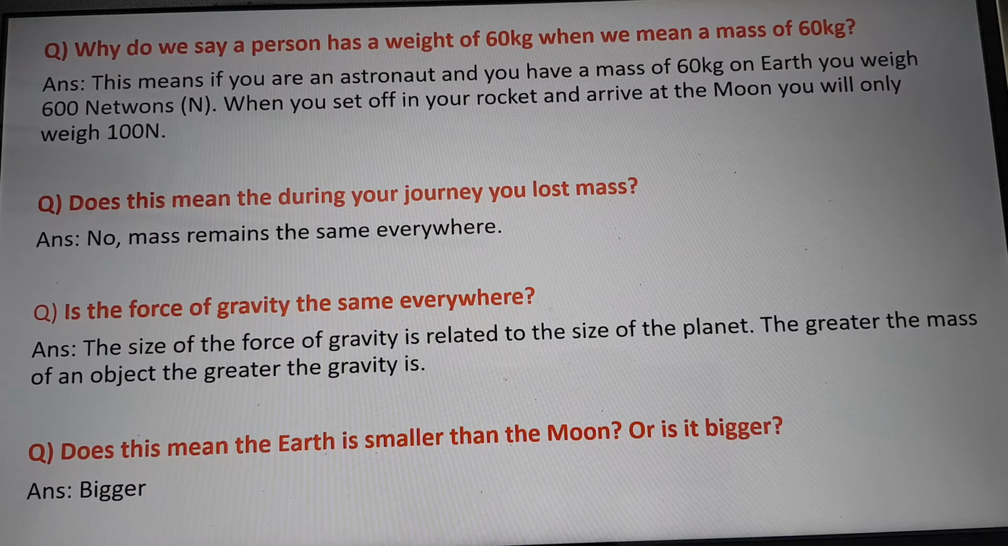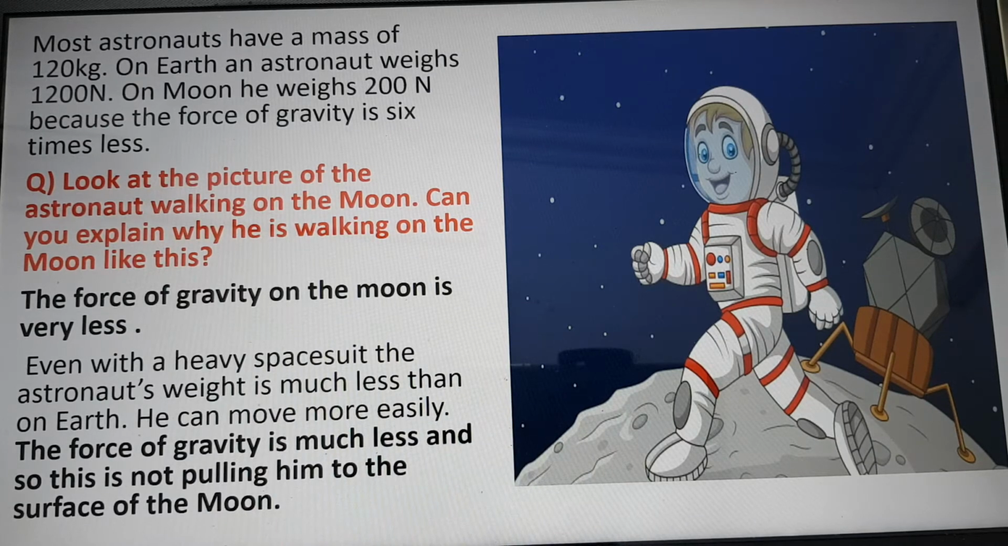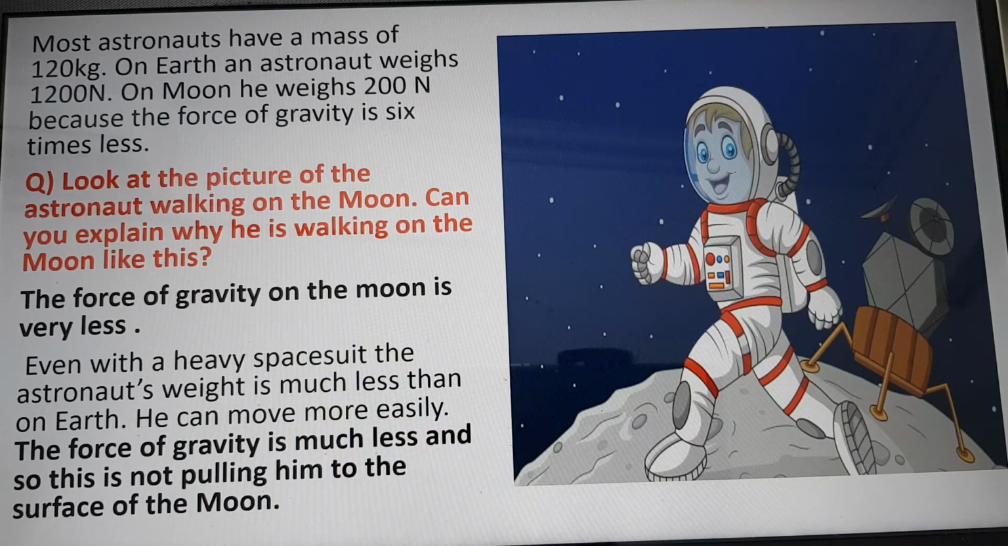Most astronauts have a mass of 120 kg on Earth. On Earth, an astronaut weighs 1200 newtons. On the moon, he weighs 200 newtons, because the force of gravity is 6 times less, that is 1200 divided by 6 is equal to 200 newtons.